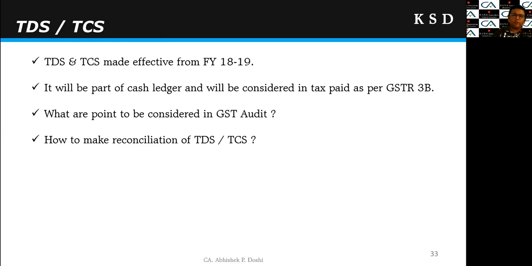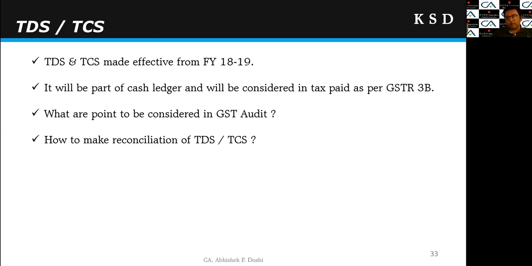But what point should we consider while doing the GST audit, and how do we reconcile the figures of the TDS or TCS, right? So it is advisable that we look at the amount and the transactions mentioned under the table of TDS and TCS and compare with the turnover of the registered person, right?